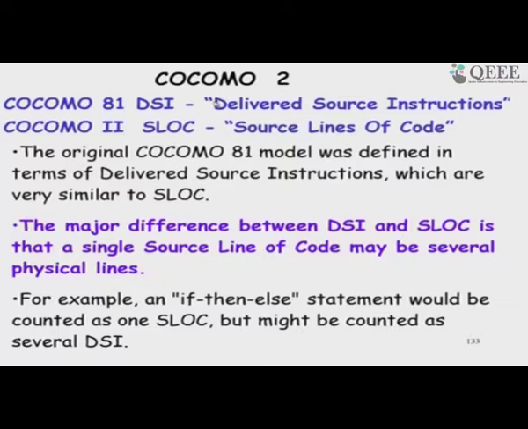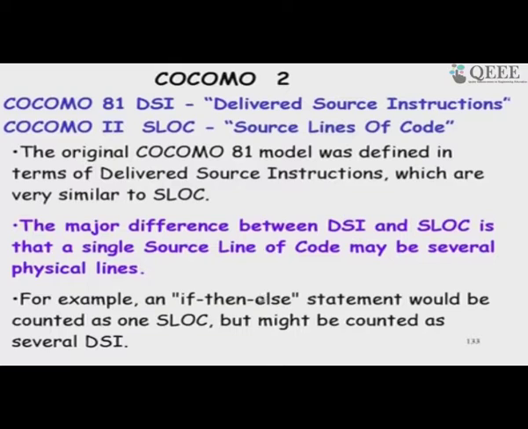Earlier in COCOMO 81, it was DSI, or the delivered source lines of instruction. So, we just counted the number of lines, but here the programming languages have changed, and a single source line can span many physical lines.